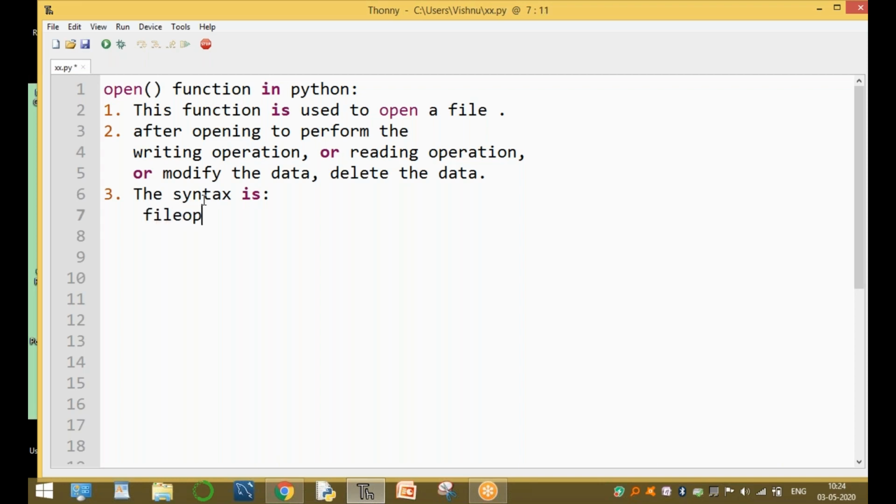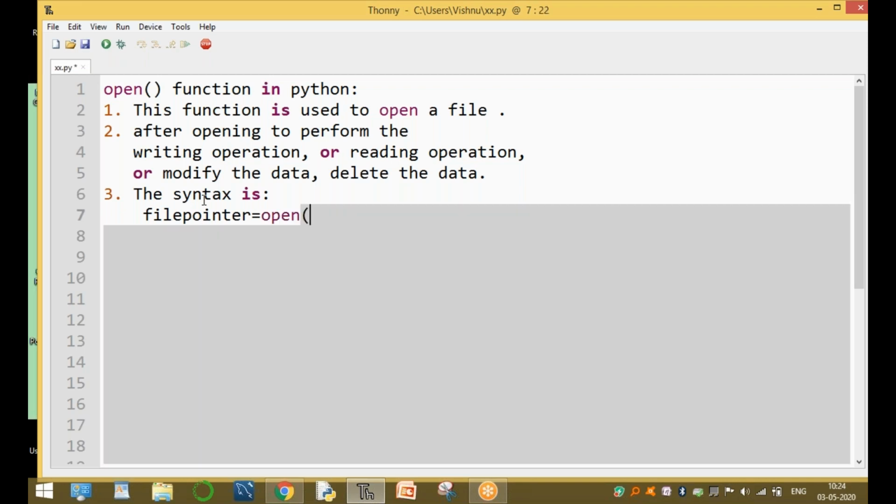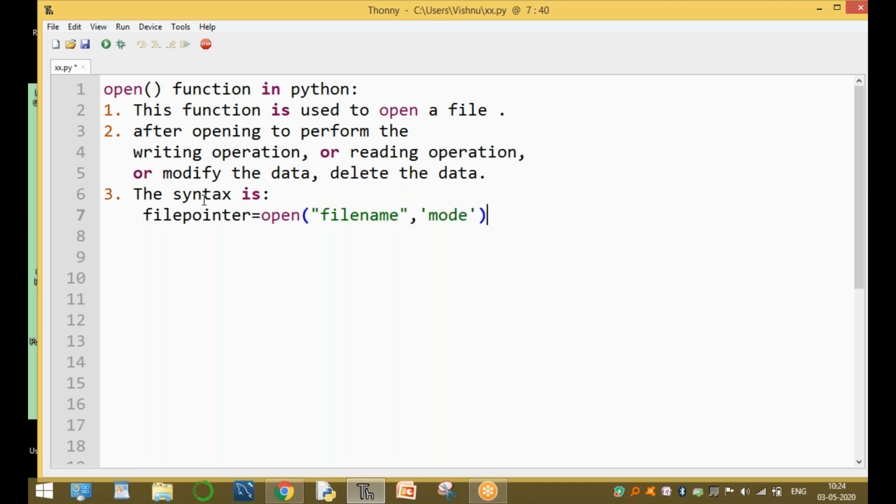Now, the syntax is file pointer. File pointer is very important. The file pointer equals open, in double quotes the file name, and then the mode of the file. In Python, you can use either single quotes, double quotes, triple single quotes or triple double quotes. This is the complete syntax of the open function: open(file name, mode).